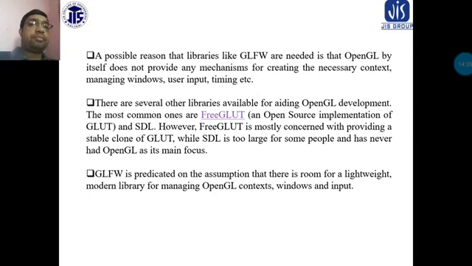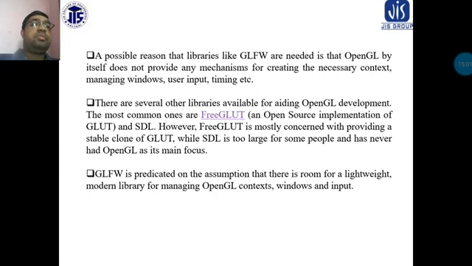There are several other libraries available for aiding OpenGL development. The most common ones are freeGLUT, the open source implementation of GLUT, and SDL.